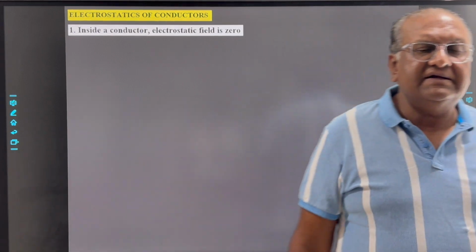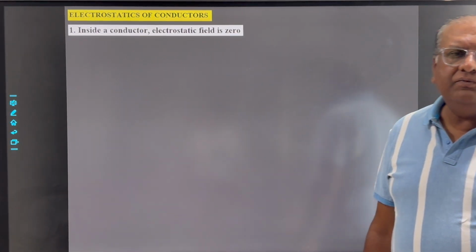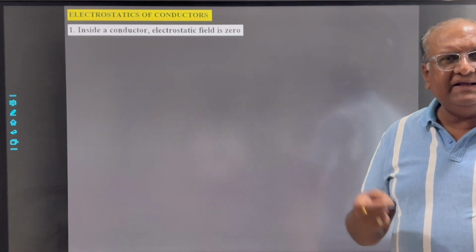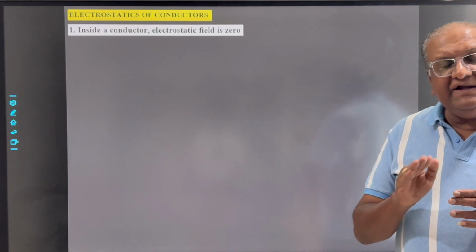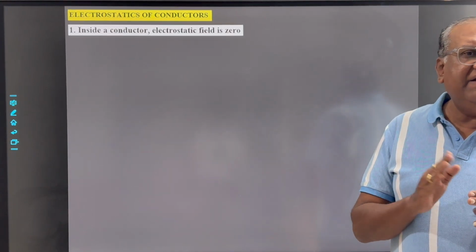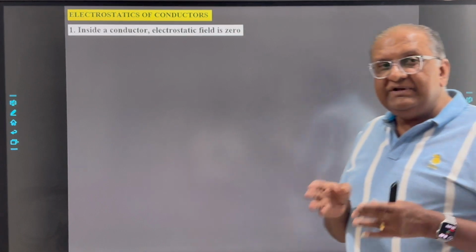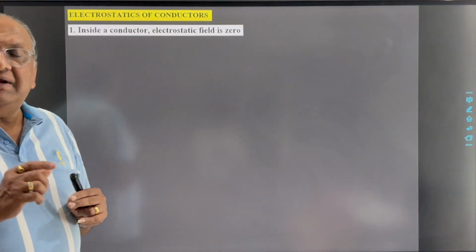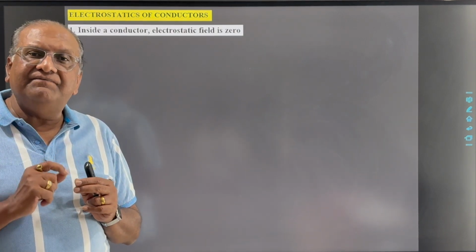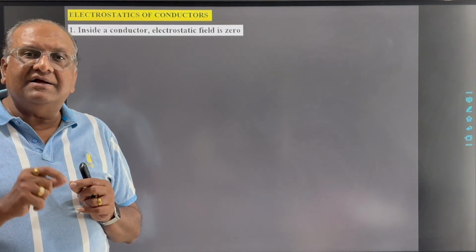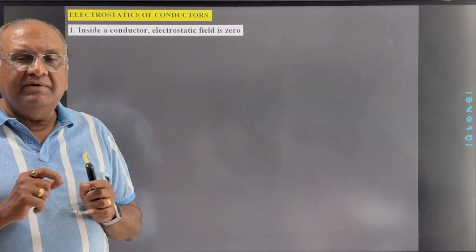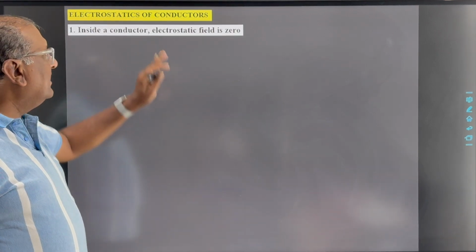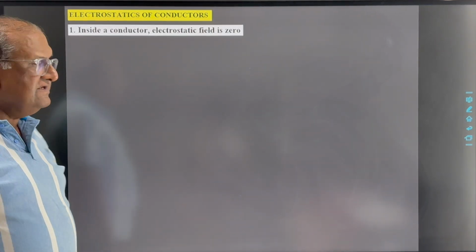Because inside the conductor there is no motion of electric charges in a particular direction. If electrostatic field is there, then definitely the electric charges will experience the force, and under the effect of that force they will execute motion in a particular direction, and due to that the current will be constituted. But practically we never observe this, so we can say inside a conductor electrostatic field is zero.